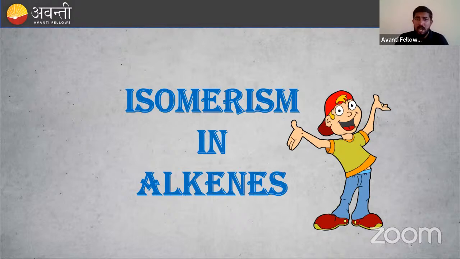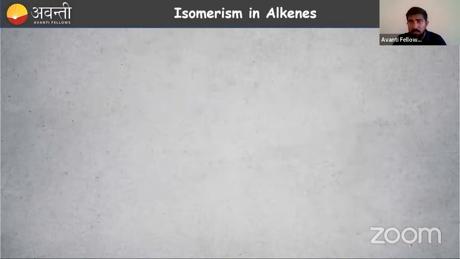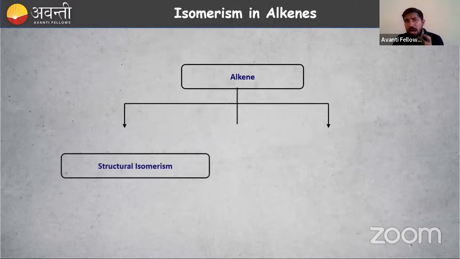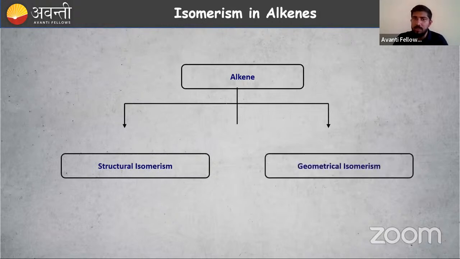You have to study this. Isomerism in alkenes: Sanjeev sir taught you, right? Let us check it out. How many isomers are possible? What are the different kinds of isomerism? Alkenes can show structural isomerism and also geometrical isomerism. Free rotation is not possible in the case of alkenes. Around a sigma bond, free rotation is possible, but in the case of alkenes, only restricted rotation is possible.